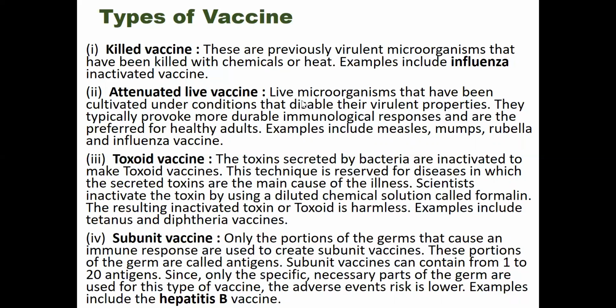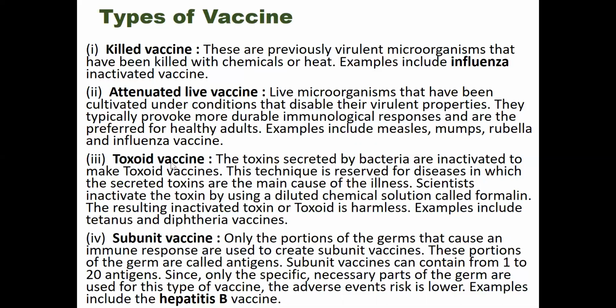Attenuated live vaccine is the type of vaccine in which live microorganisms are cultivated under specific conditions, but their virulent properties have been disabled. They typically provoke a more durable immunological response, and they're preferred for healthy adults. Measles, mumps, and rubella vaccines are attenuated live vaccines.